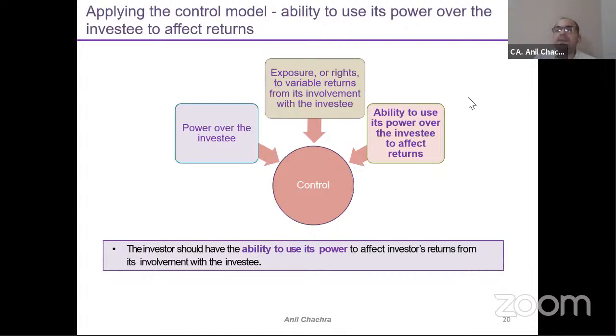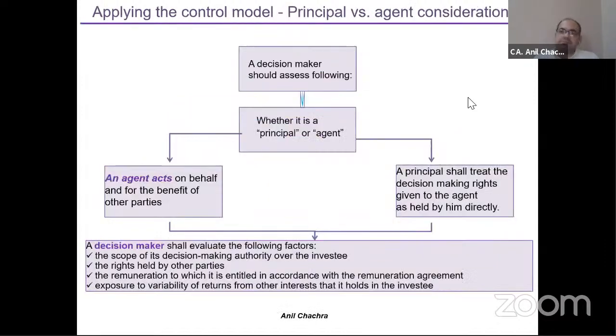So when we apply this ability to use its power, we can say whether I am working as a principal, or I am working on behalf of others, meaning I am working as an agent. So we need to see the principal versus agent relationship to know if I have the ability to use its power or not. Who is the principal? Who can take decisions independently? Who is the agent? Who can't take decisions independently? The agent will take decisions on behalf of the principal, right?